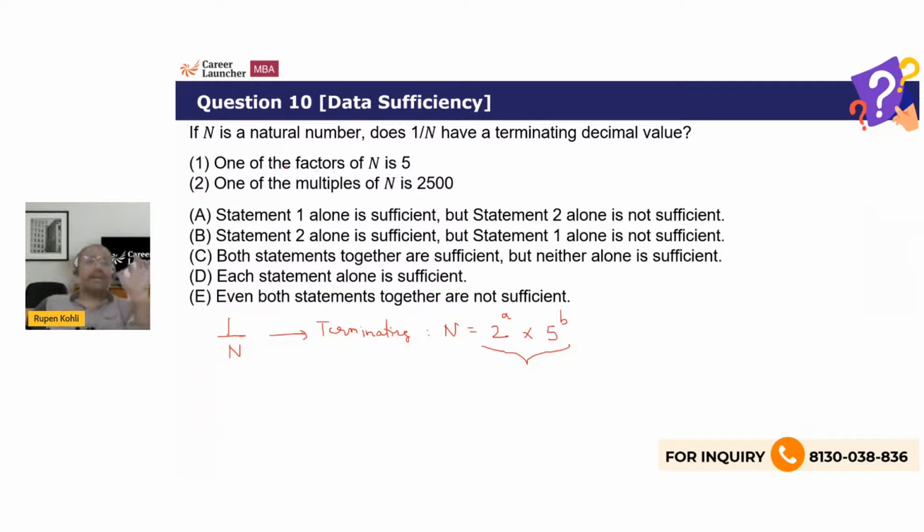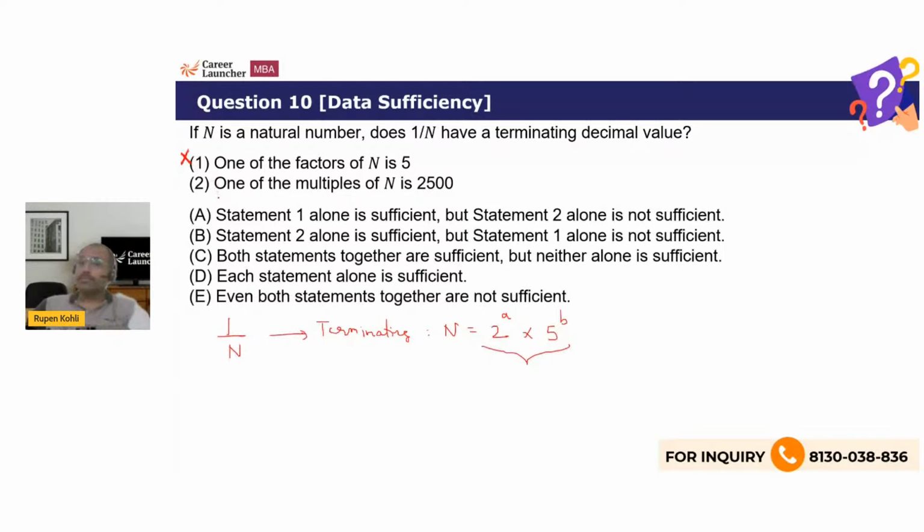Statement 1 is saying one of the factors of n is 5. Okay, so n has some powers of 5 in it. But nobody is stopping the number n from having some other prime factors in it as well. One of the factors of n is 5, so does it have some other prime factors apart from 2 and 5? Maybe, maybe not. We are not sure. So statement 1 is not sufficient for us to conclude whether n has some other prime factors apart from 2 and 5 or not. We don't know. So statement 1 is not sufficient.